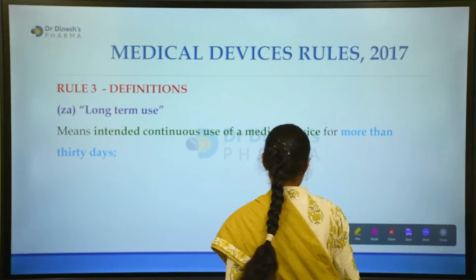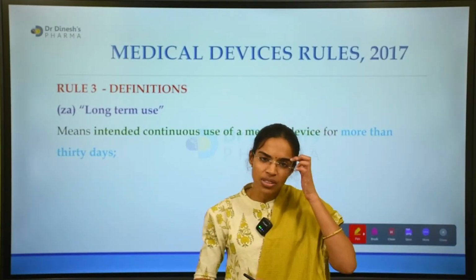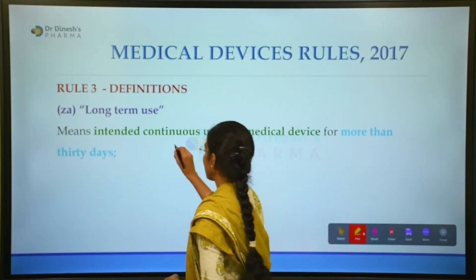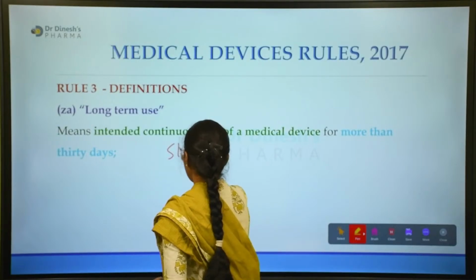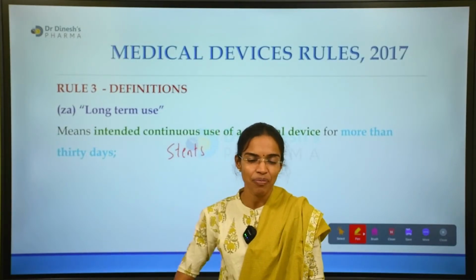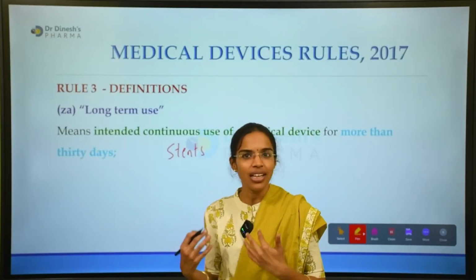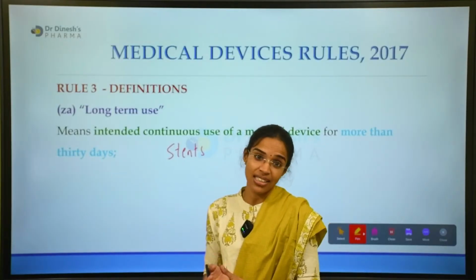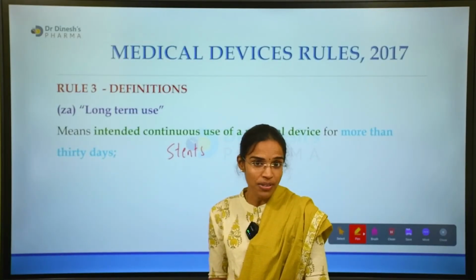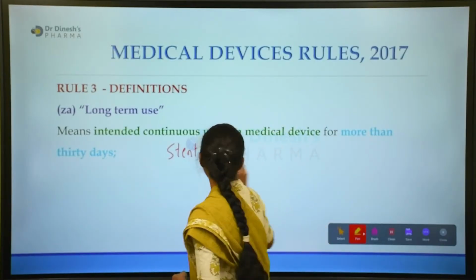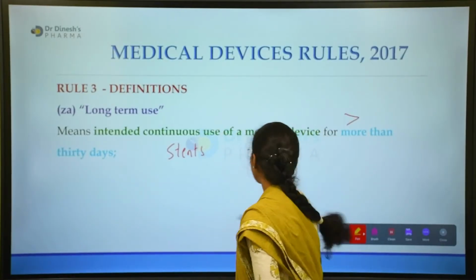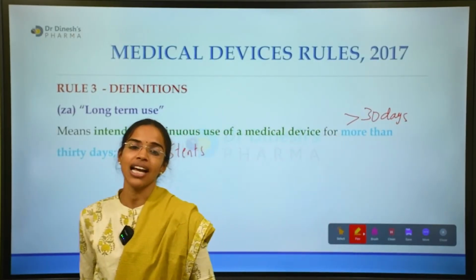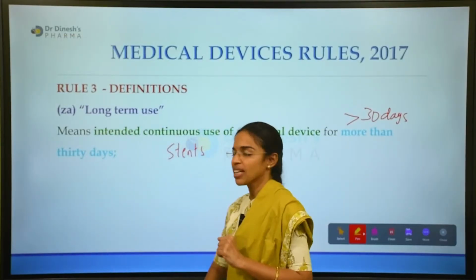So what can be examples of long-term use medical devices? Yes, of course, the stents. These stents are not usually removed later once they are administered, and they can be used for a longer period of time, sometimes permanently inserted. Any device used for more than 30 days is considered a long-term use medical device.